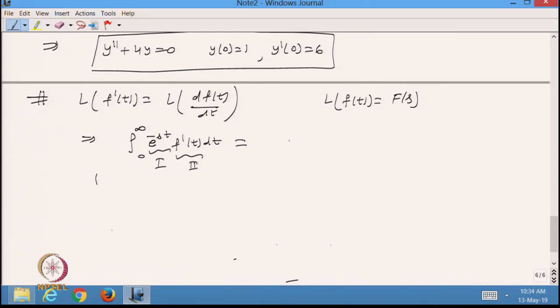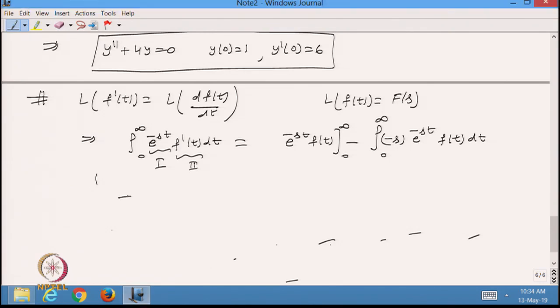So, I will get e^(-st) times the integration of the second function, that is f(t), from 0 to infinity, minus the integral from 0 to infinity. Taking the derivative of e^(-st), it will be -s e^(-st), and then the integration f(t) dt.